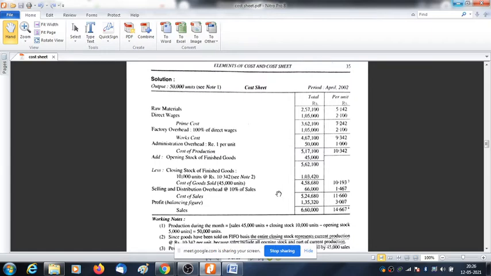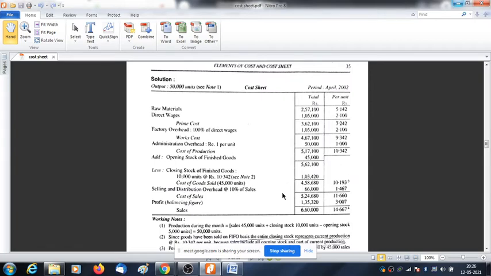Now from henceforth, for cost of goods sold we won't divide the figure by 50,000 but by 45,000 units. You can understand why I am dividing this by 45,000 units, because after adjustment the net unit becomes 45,000 units. So this divided by 45,000 will give you this rate.